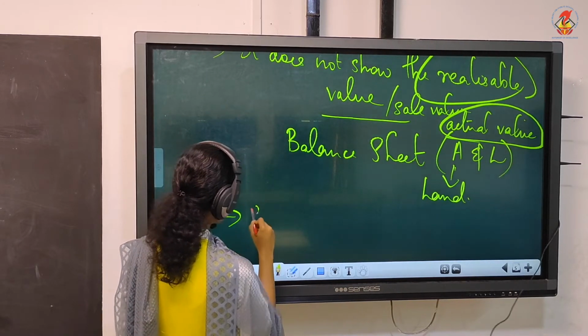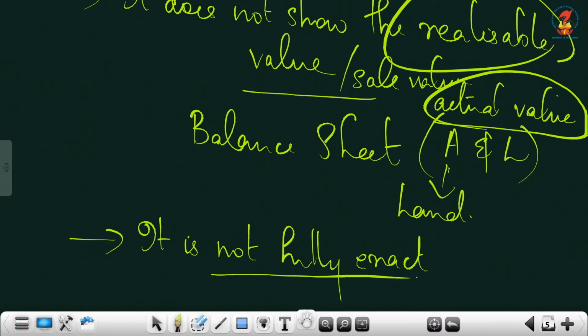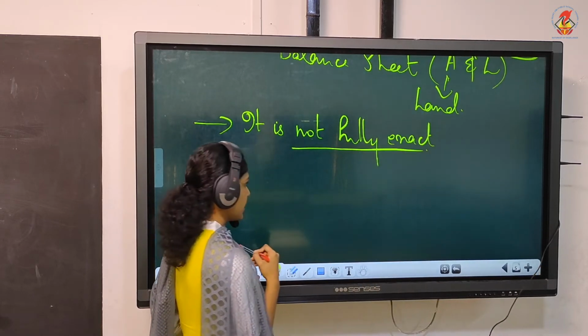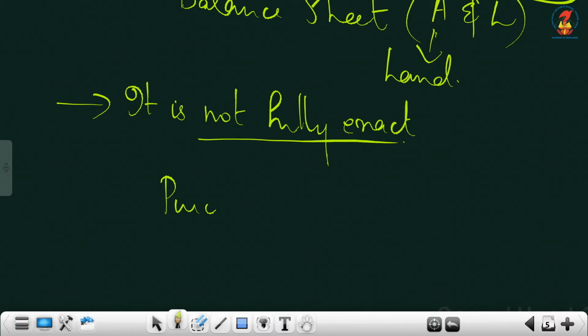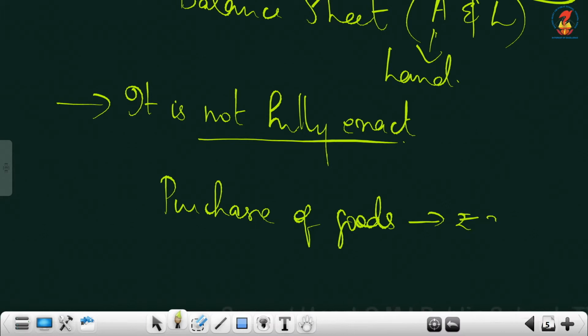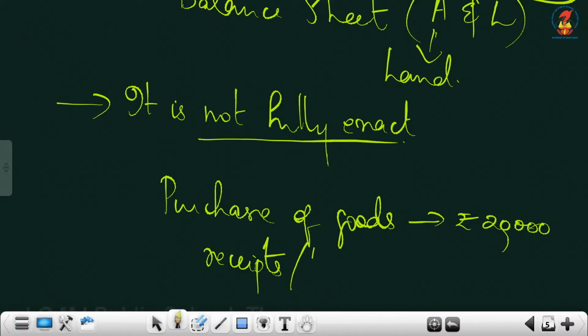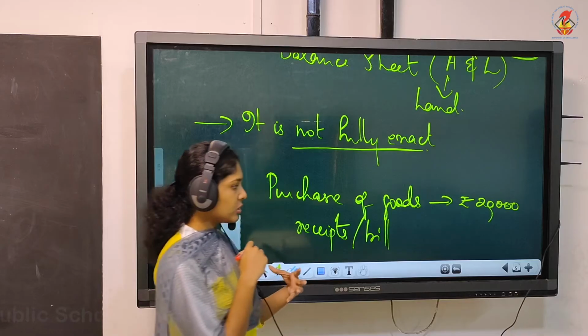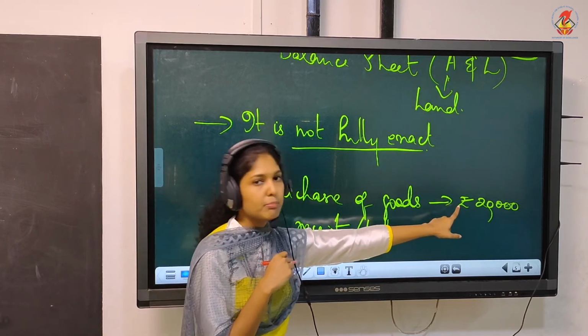Then the third point we can write is, it is not fully exact. Whenever you record a transaction, like purchased goods for rupees 20,000, when you record it in the journal, usually we attach a receipt or bill, because when you purchase or sell goods, there will be a receipt or a bill in which this amount is mentioned.